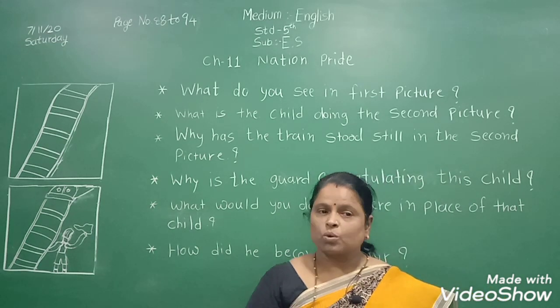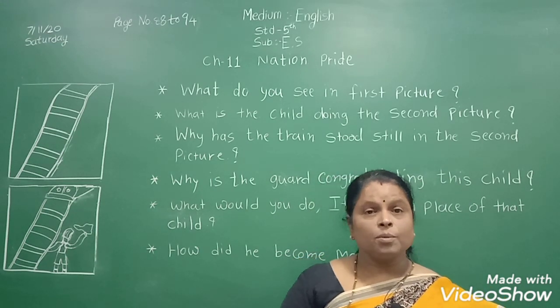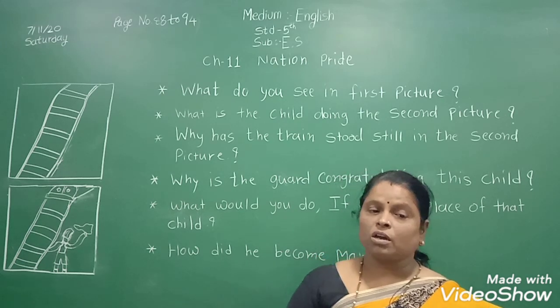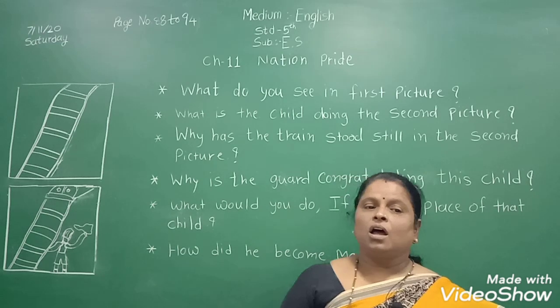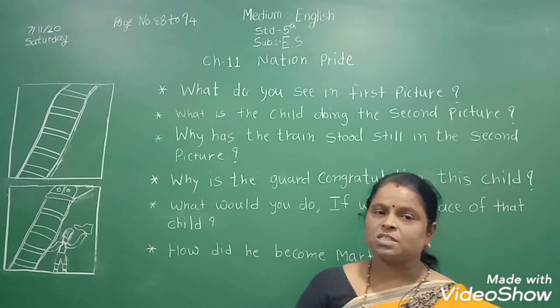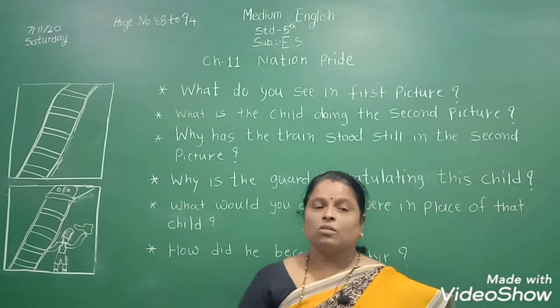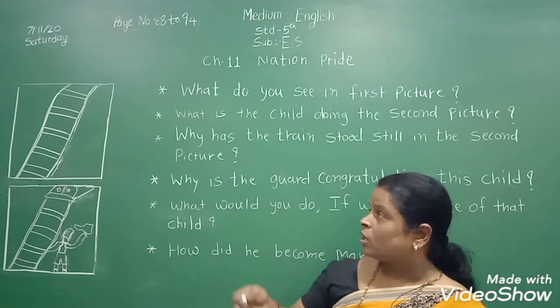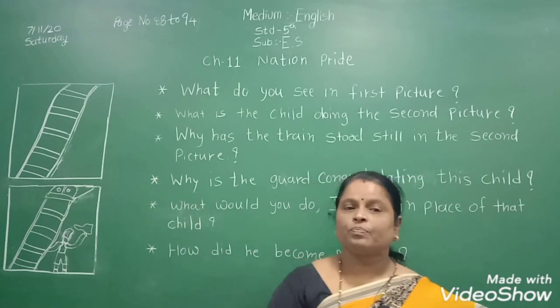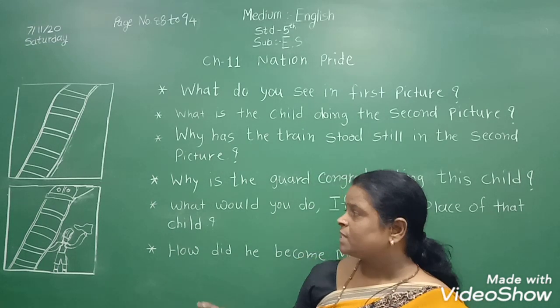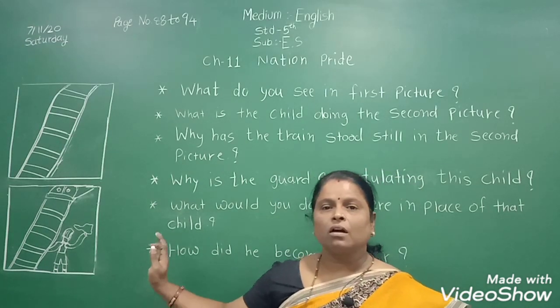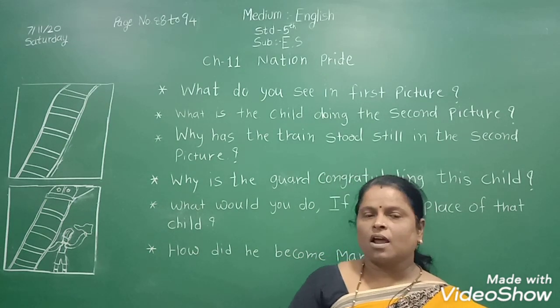So, the story is here in picture form. In your book, page 88, a picture is given. You see this picture and listen. In the first picture we see the train, and in the second picture the boy is holding a shirt, a red colored shirt.